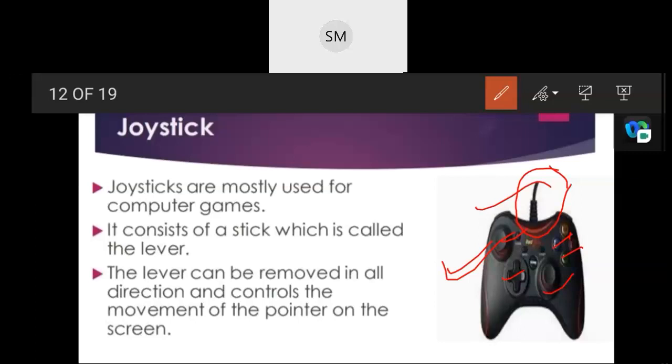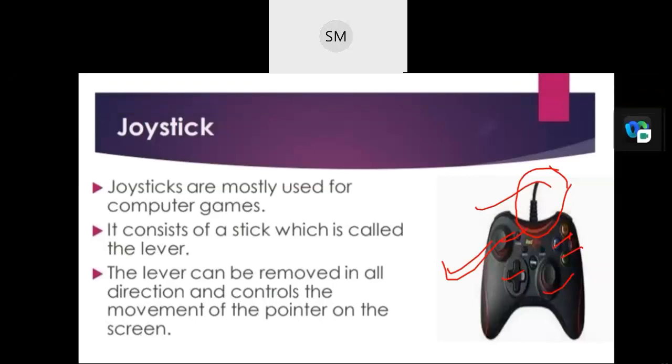Since joysticks control playing games as well as other aircraft, they are best suited for flight games and flying action games. However, some games also use joysticks for other types of video games, such as fighting games and shooting games. So there we use this joystick as an input device. Most probably we use it in computer games only, children, to control as well as to trigger the game.